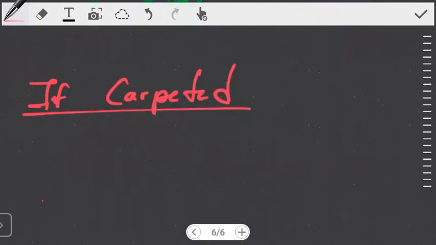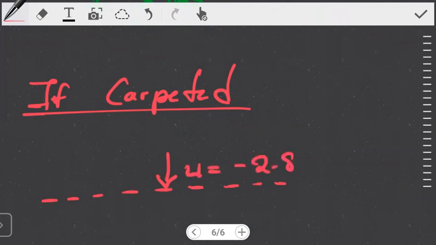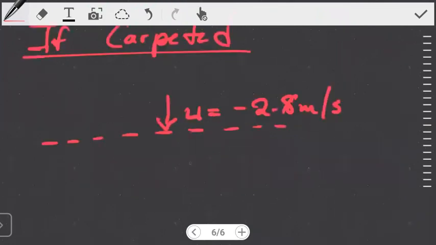Notice that regardless of whether carpeted or hardwood, the velocity the child hits the floor with is still the same, negative 2.8 meters per second. The only difference here is that the stopping distance is no longer 2 millimeters. The stopping distance this time around is a full centimeter.